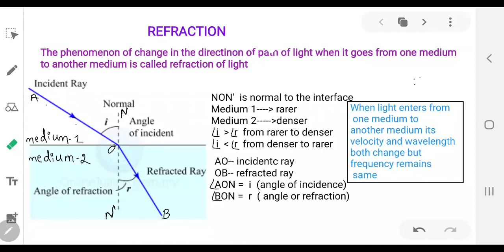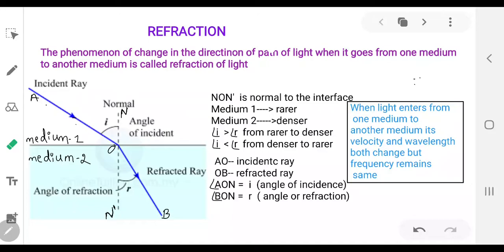Hello students, we are studying the topic optics, and in our previous sessions we studied the phenomenon of reflection of light. What is reflection of light? When light falls on any surface, it hits the surface and comes back into the same medium. It means that the surface is not allowing the light to propagate further. It is sending the light back into the same medium.